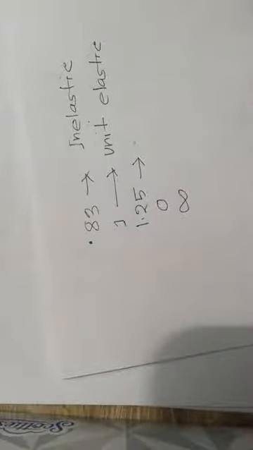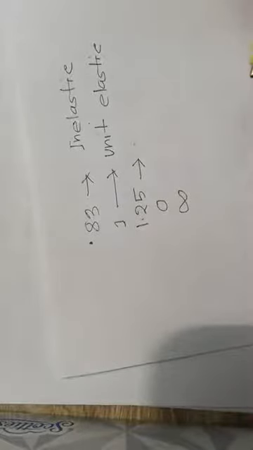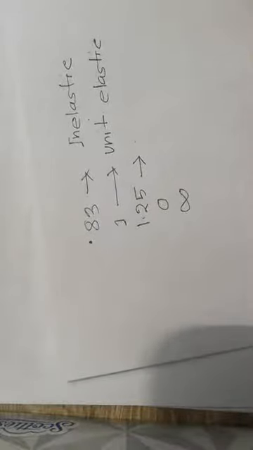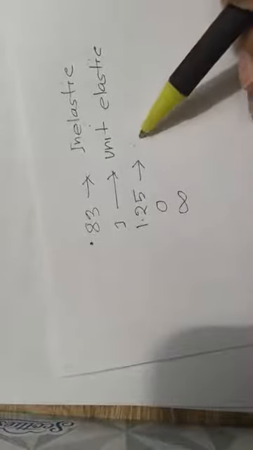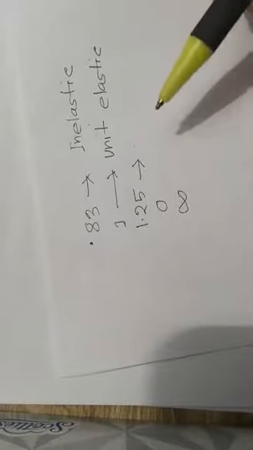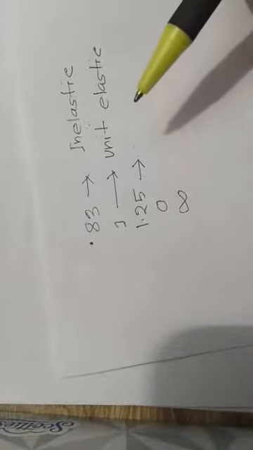What about this one? 1.25. Well, that means your numerator is higher than your denominator. What is in your denominator? Percentage change in price. What is in your numerator? Percentage change in quantity demanded. So when it is more than 1, that means your quantity demanded changes, in terms of percentage, more than your changes in the price. So if your price changes by 20%, your quantity demanded changes by more than 20%, maybe 25%, right?